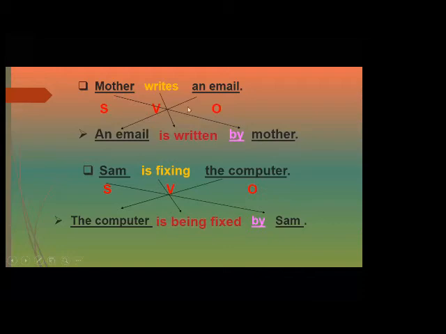So here in the present simple we will put am, is, are plus the past participle. In the present continuous we will put am, is, are. What about the verb? Will be being, and the main verb in the past participle is being fixed. We will cross ing and put them in be. Be will be being, and the main verb will be in the past participle. Fix will be fixed. So the computer is being fixed by Sam.